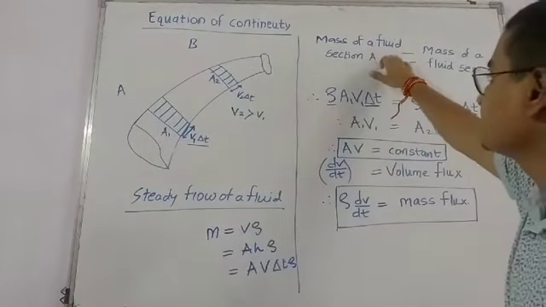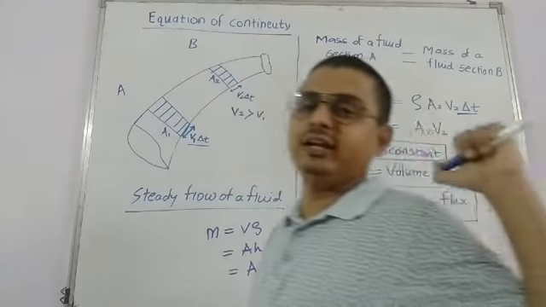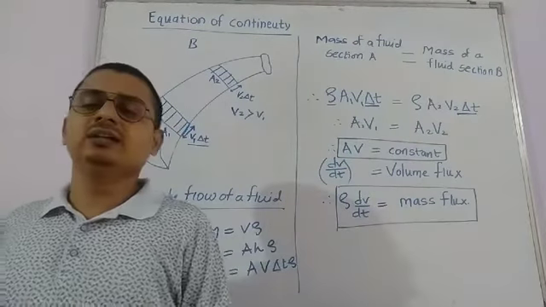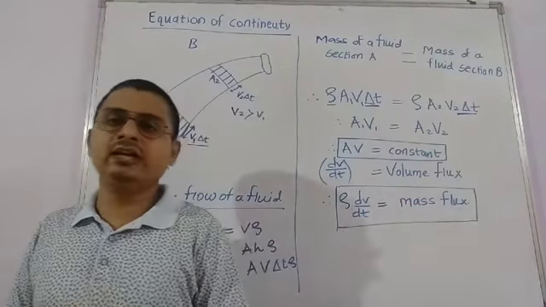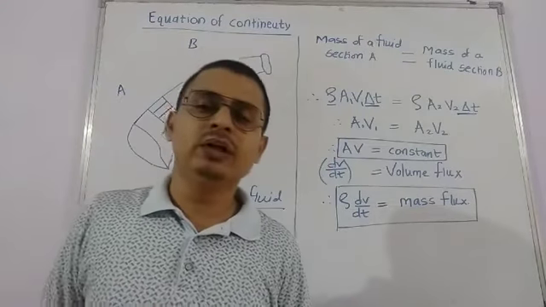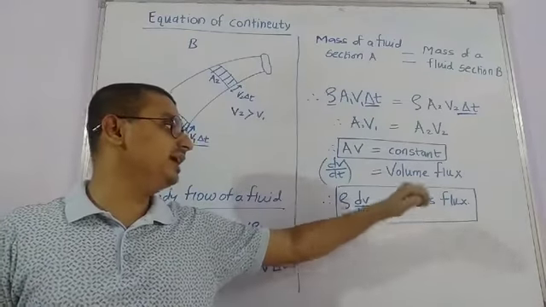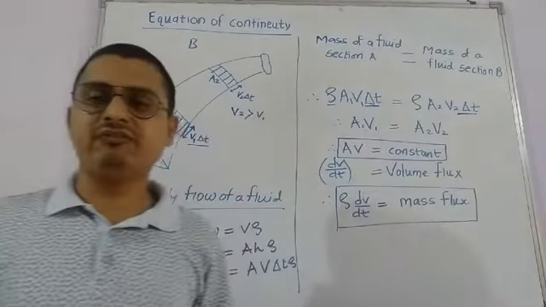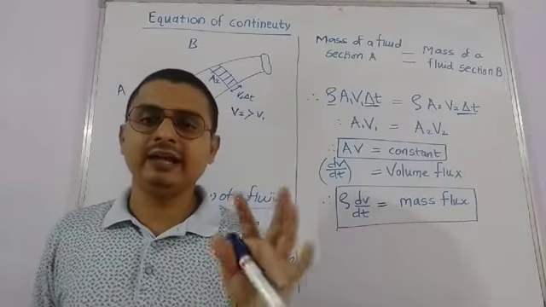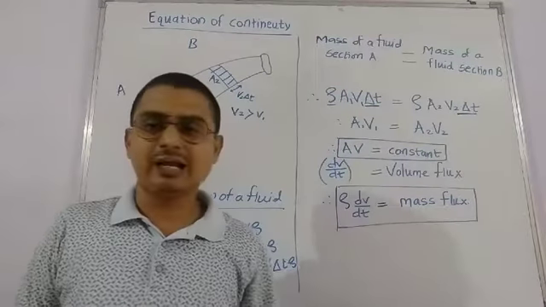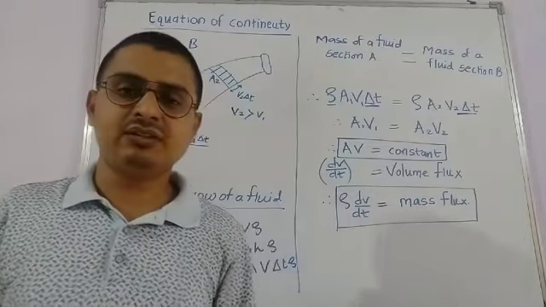So the mass of a fluid in section A and the mass of a fluid in section B are equal. When we equate these two, we get that the product of area into velocity is constant, and it is the rate of volume flow, that is, the volume rate of flow. Then we define what volume flux and mass flux are. Volume flux is defined as the rate of change of volume of a fluid at any cross sectional area per unit time, and the product of density into the volume flux equals mass flux. That's it.